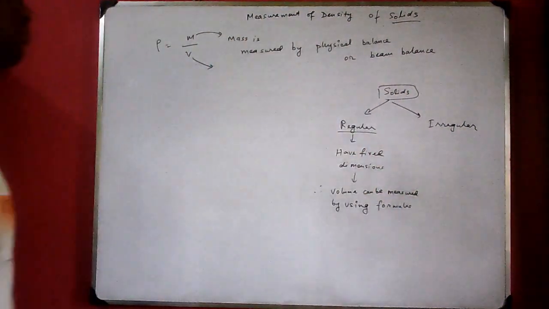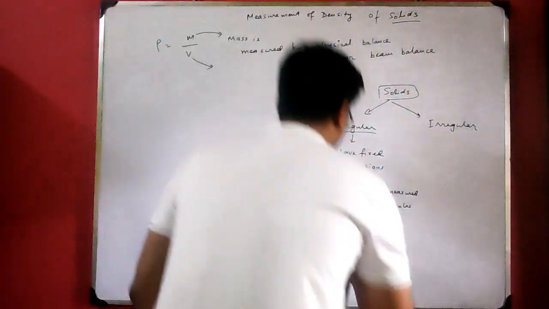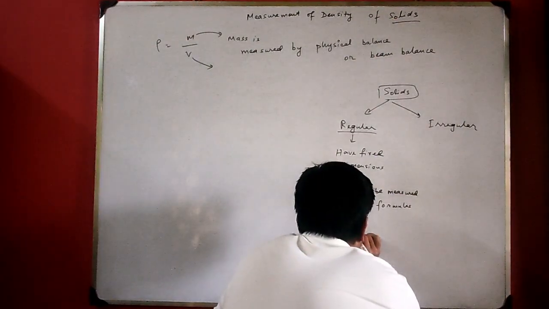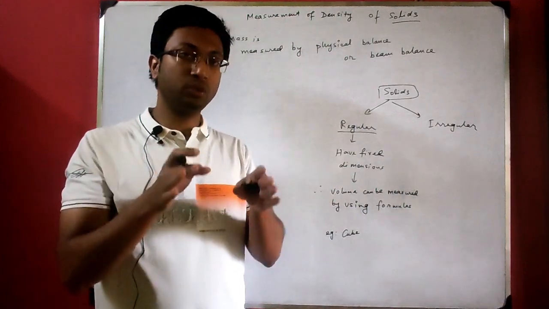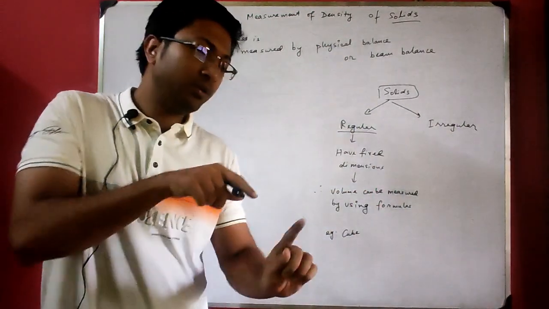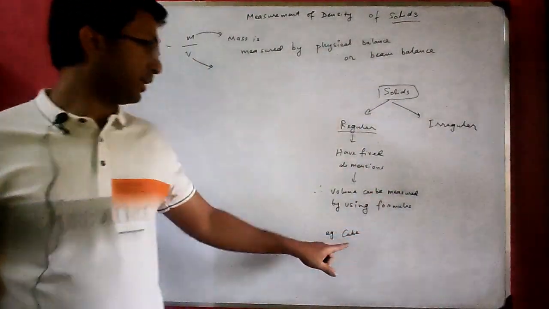So the volume can be measured by using formulas. For example, a regular solid: the cube. A cube has fixed dimensions, meaning length, breadth and height. You can use your scale to measure the length, the height, and the width, and you multiply length into breadth into height, and you get the volume.